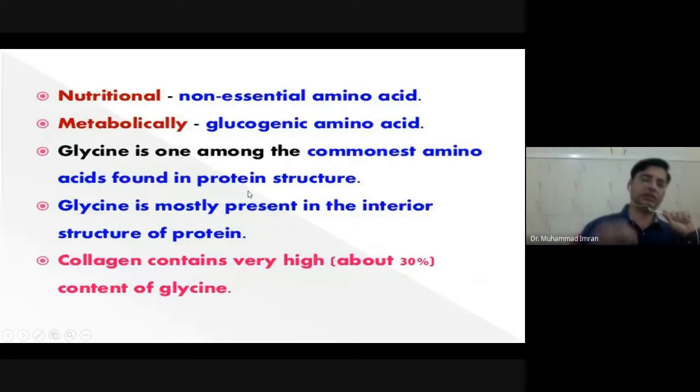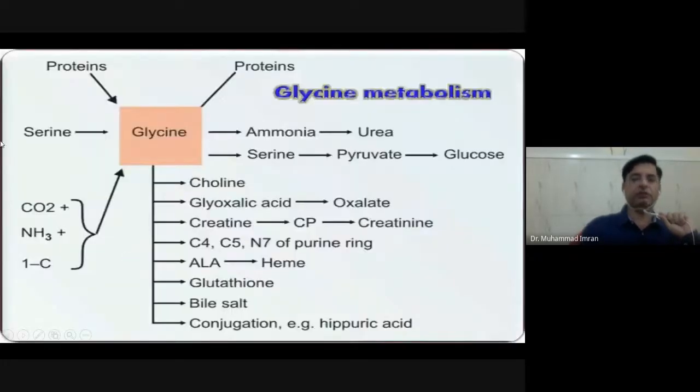If you see the structure of collagen, it contains around 30% glycine residue. That means every third residue of collagen is made up of glycine. So glycine is mostly present in the interior structure of protein. Here you can see glycine can make protein. Glycine can be obtained from protein.